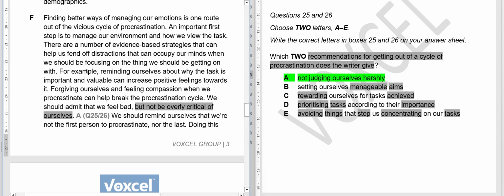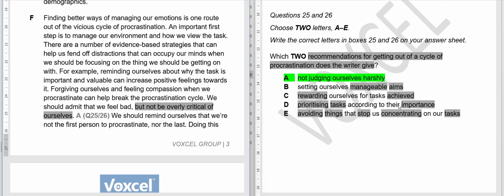So here it seems like we have, according to some students, that reminding ourselves about why a task is important and valuable can increase positive feelings towards it, but we are not prioritizing tasks according to their importance. We are just reminding ourselves that whatever we are supposed to do is important, so we should be concentrating on it, not on other things.